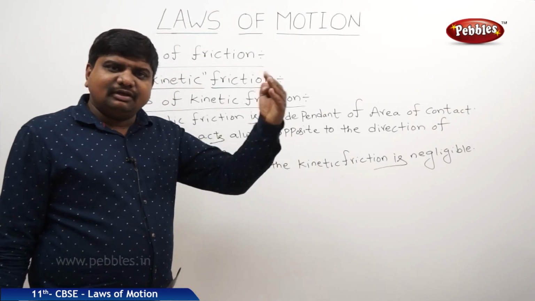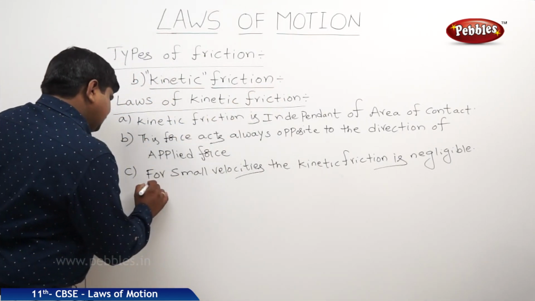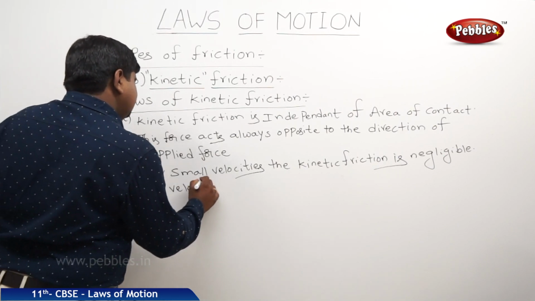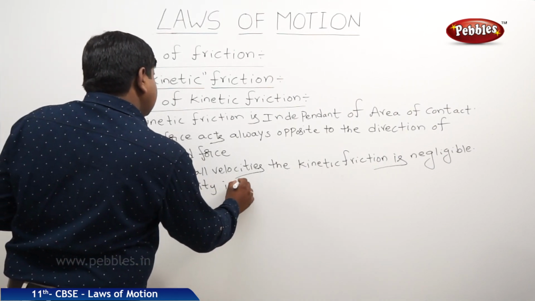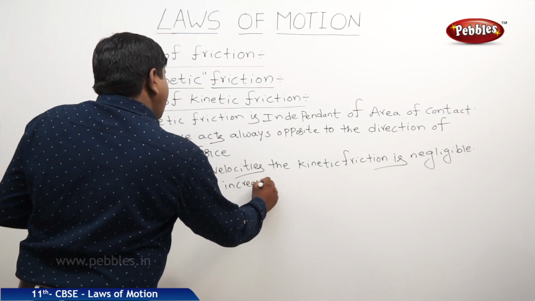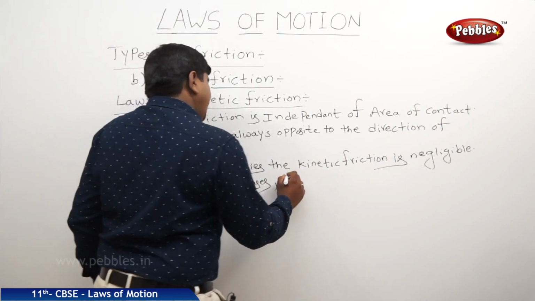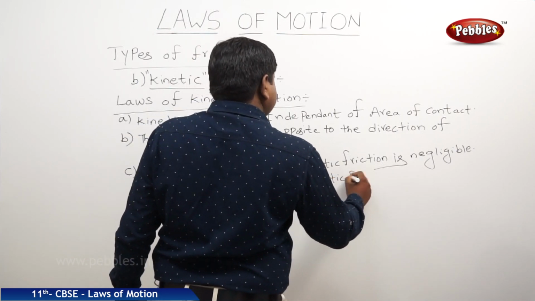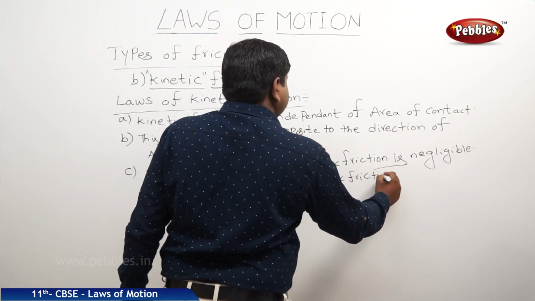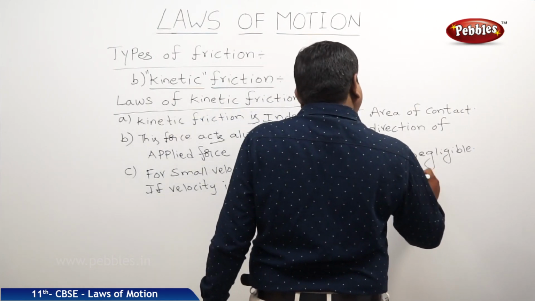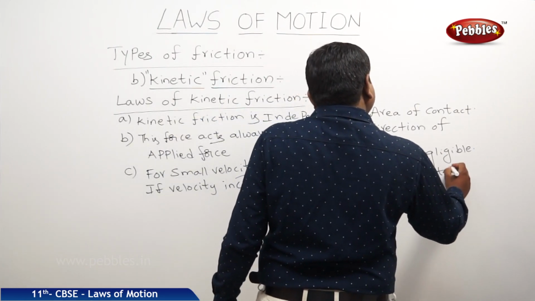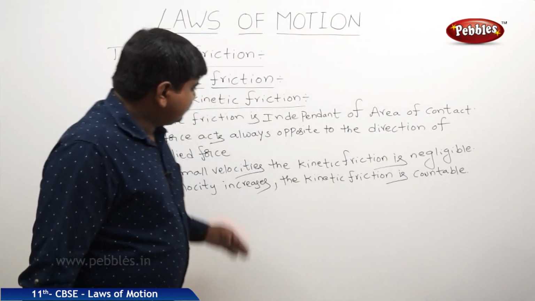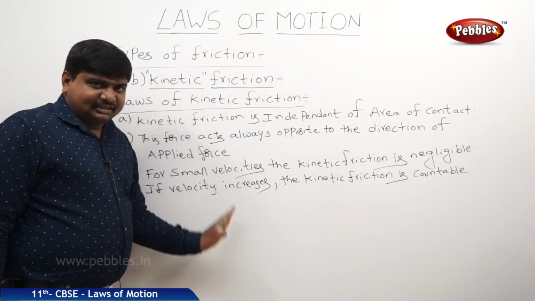Friction increases. That means if velocity increases, the kinetic friction is countable. So like this, we can understand kinetic friction.